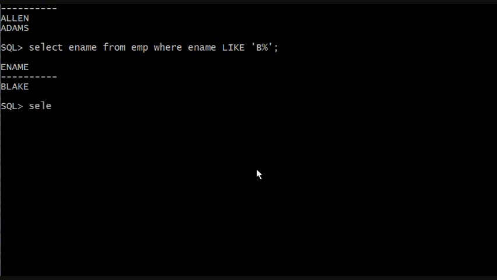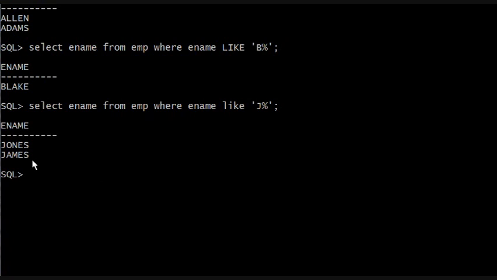Let's see who starts with the letter J. So select ename from EMP where ename is like, and we'll do lowercase, ename like, capital J. I don't care what comes after it, so we'll put the percentage sign, close quote, James and Jones. All right. This is a wildcard that means any string of digits, any numbers, anything. And we're saying after the letter J. So we're looking for names that start with J.